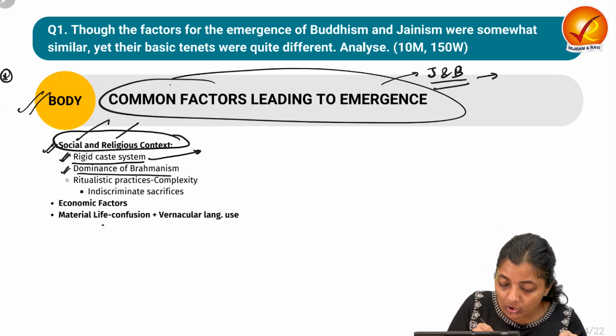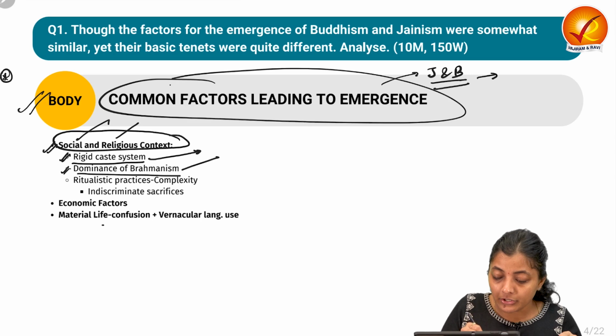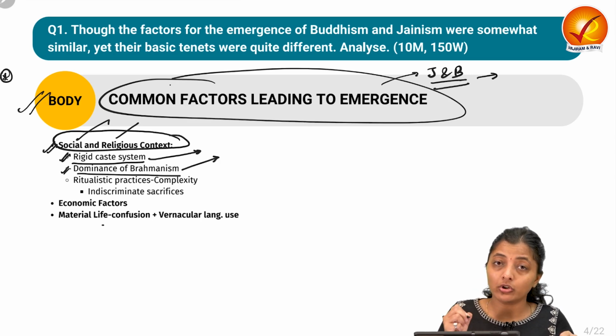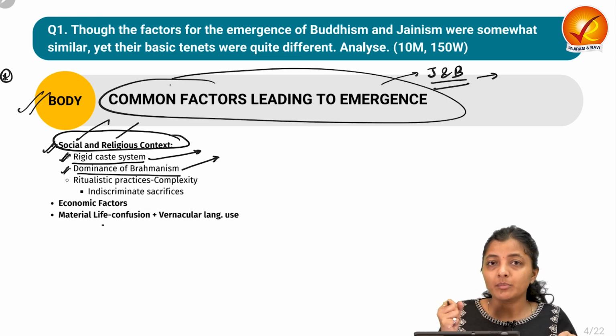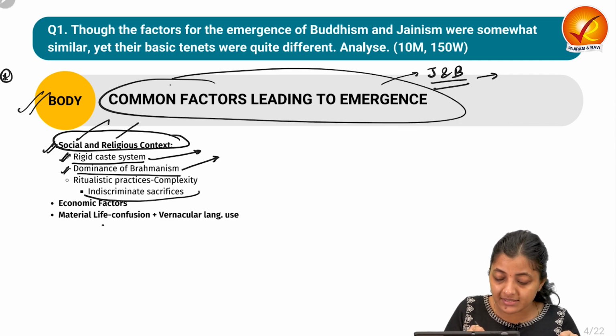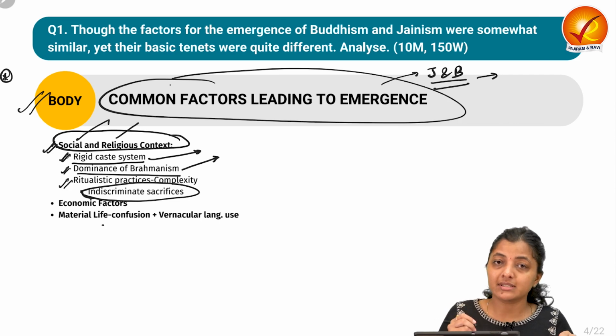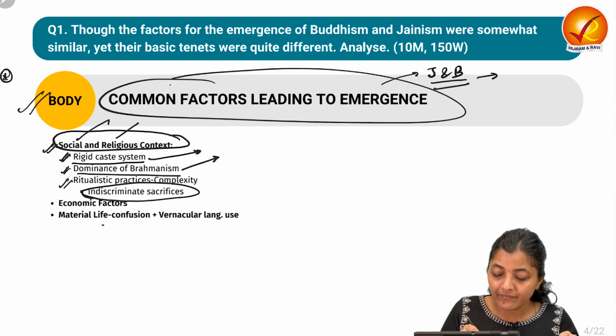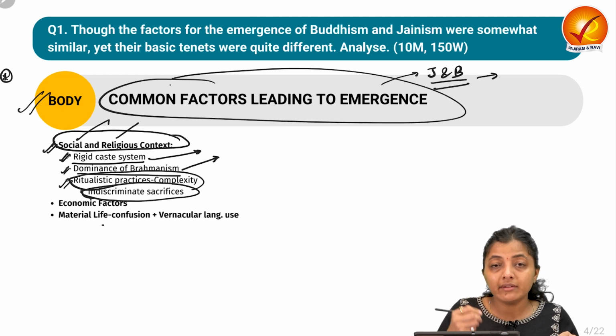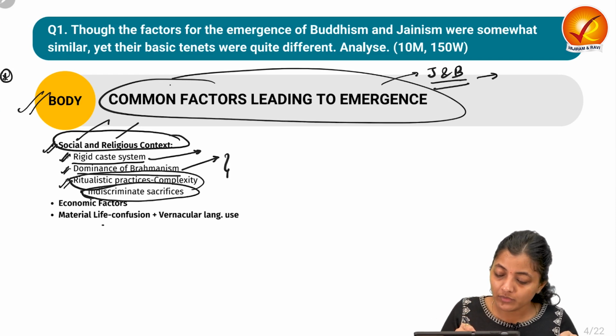The next is the dominance of Brahmanism, the dominance of the Brahmanical culture and the authority of the Vedas. They were very complex in nature. There were indiscriminate sacrifices, and rituals, traditions and customs that were very complex and confused the people. They were also expensive.